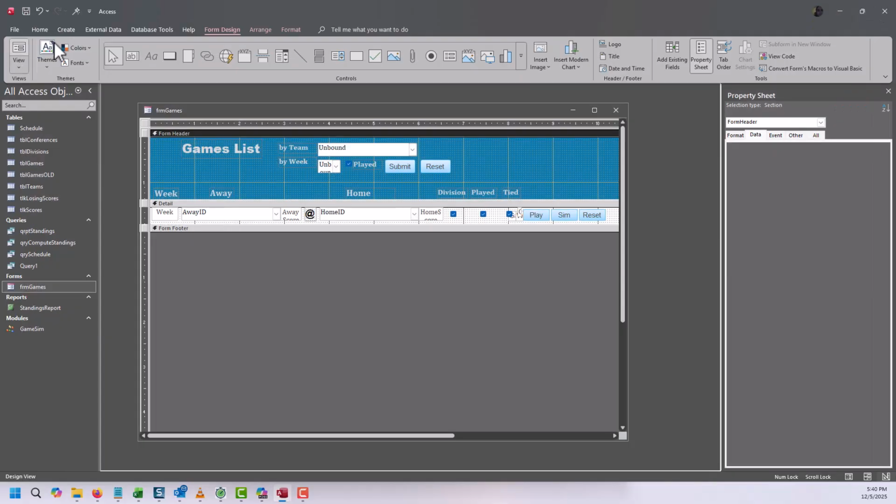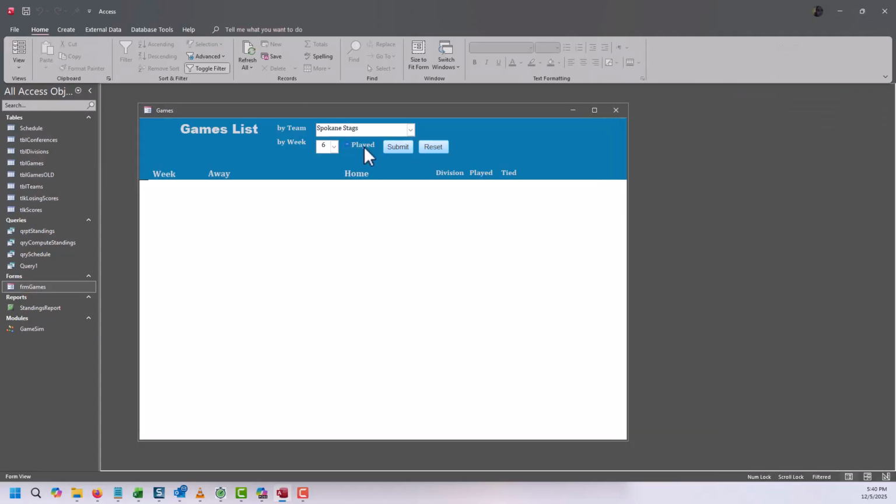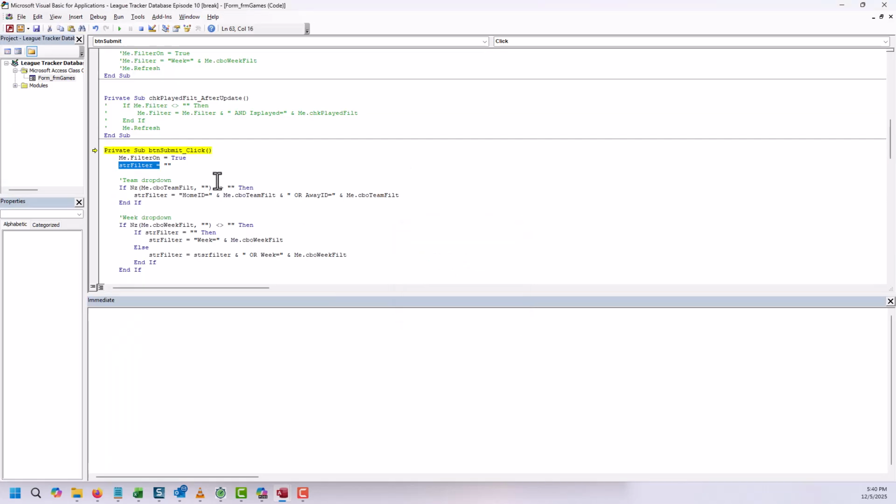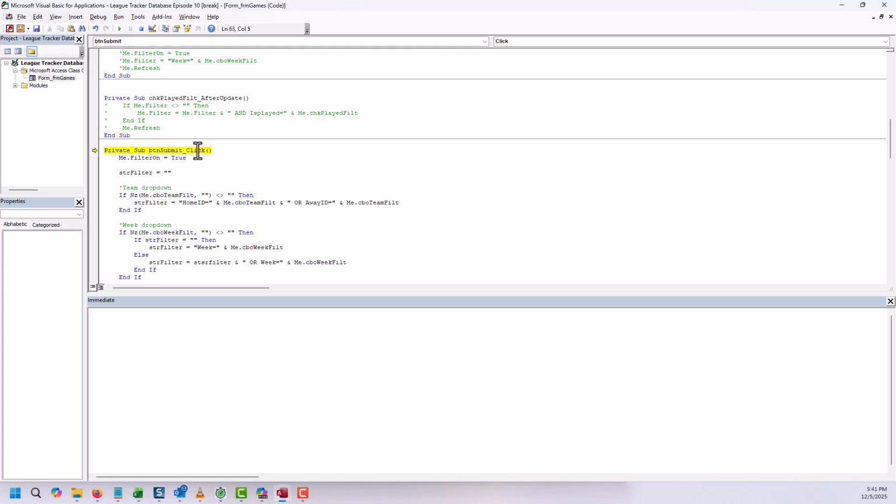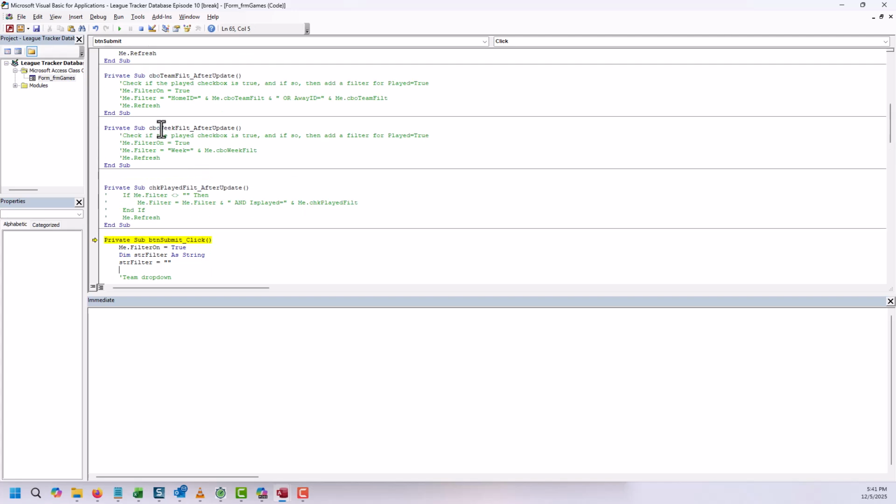All right, cross your fingers. So, Spokane Stags, week 6, played as neutral state, submit. Variable not found. Submit. Oh, I didn't declare it. Okay. Yeah, I thought I had. Maybe I declared it somewhere else and I just forgot.